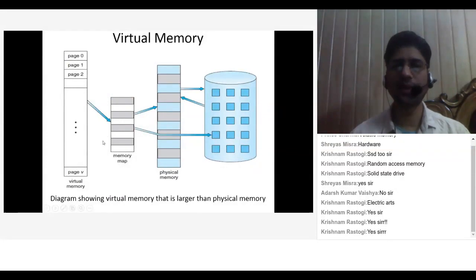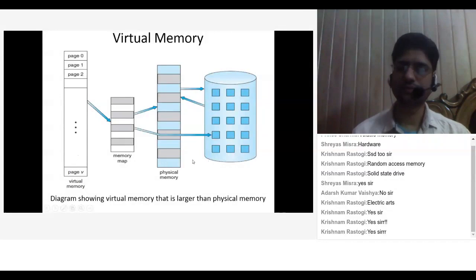With the help of this memory map, we can put the pages of virtual memory into the physical memory. This diagram shows virtual memory that is larger than the physical memory. As you can see, physical memory is of this size only, but virtual memory gives you an illusion that you have more physical memory. Your computer system sees this virtual memory as your physical memory, that is your RAM.